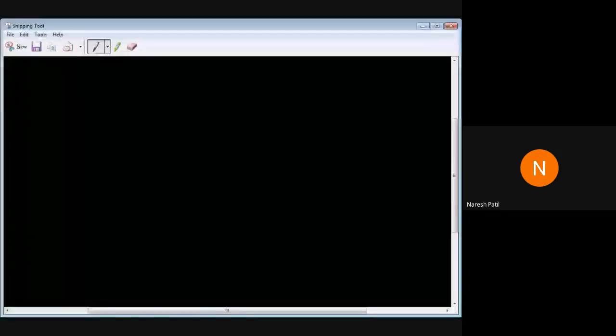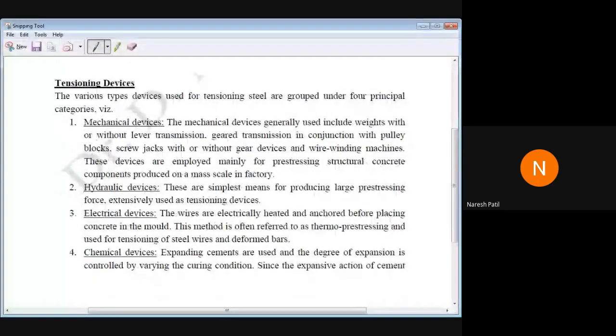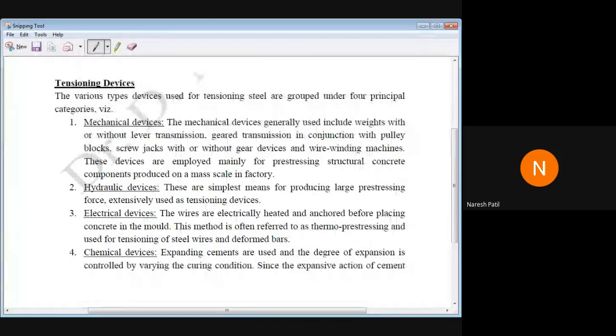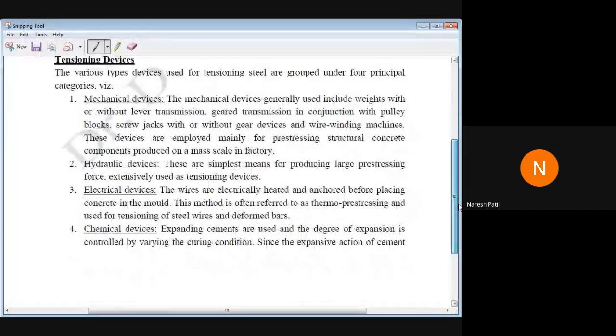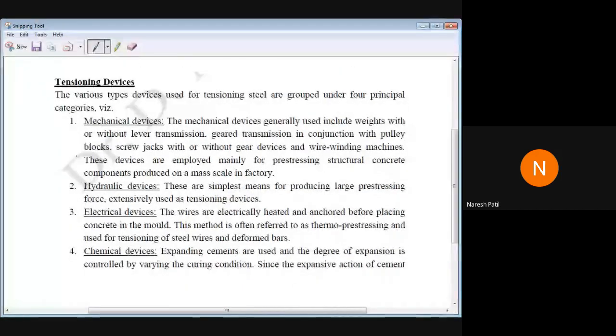Okay. Now next is tensioning devices. So this is just a brief discussion. I'll just go through the discussion here. We have 4 types of devices: first is mechanical, then hydraulic, electrical, and chemical. So first we have mechanical devices.